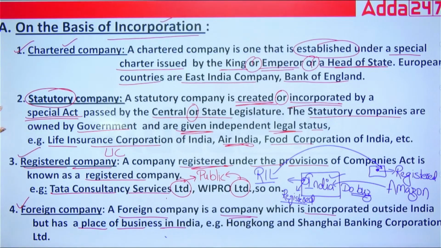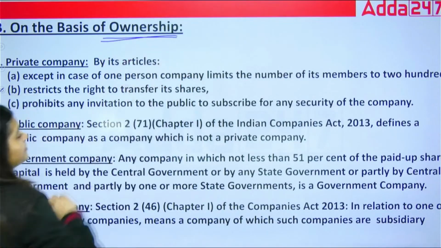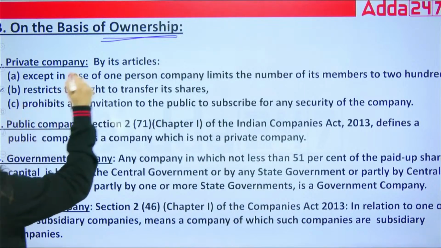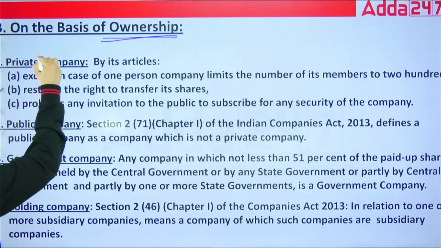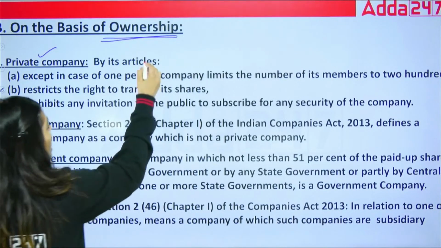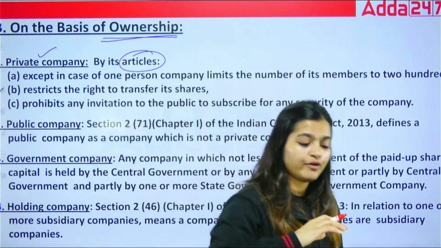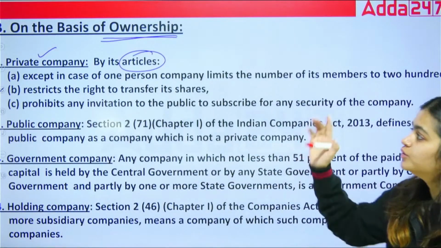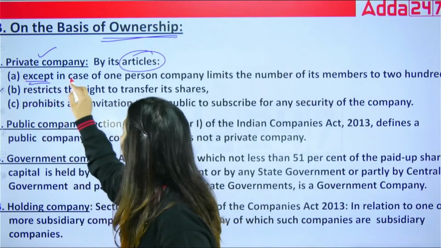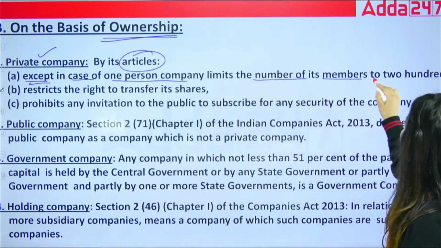Okay. After that, based on the ownership, there are different types of companies that we have to learn now. First is private company. A private company, under its articles, in which every detail related to that particular company is written, except in case of a one-person company, limits the number of its members to 200.